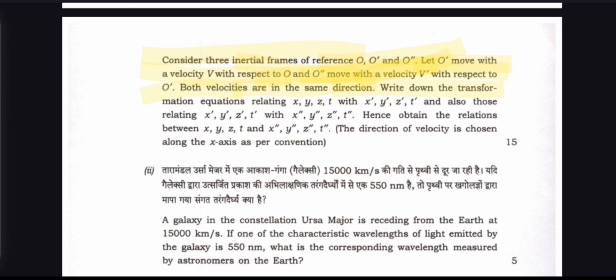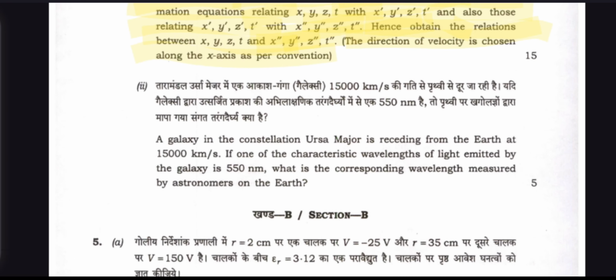Write the transformation equations relating x, y, z, t and x dash, y dash, z dash, t dash, and also relating x, y, z, t with x double dash, y double dash, z double dash. Hence obtain the relation between x, y, z and x double dash, y double dash, z double dash. The direction of the velocity is chosen along the axis as per convention.